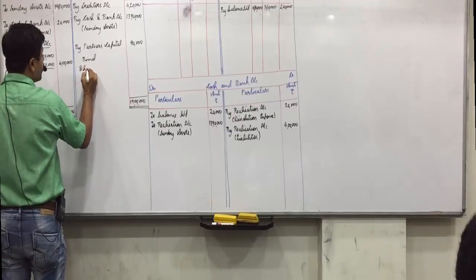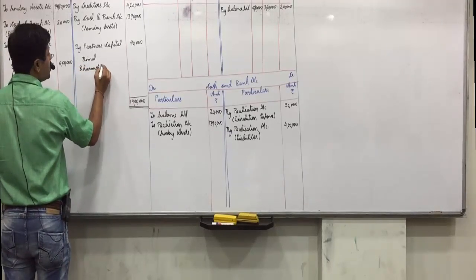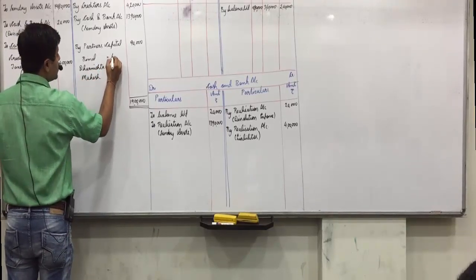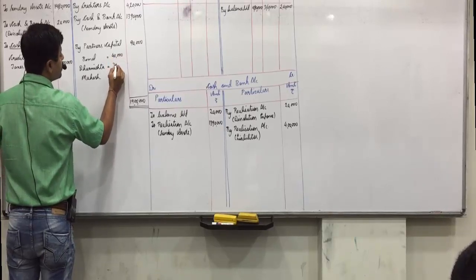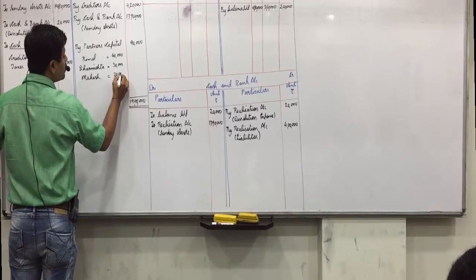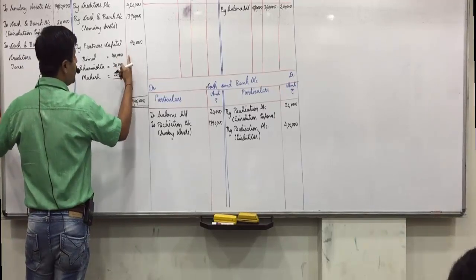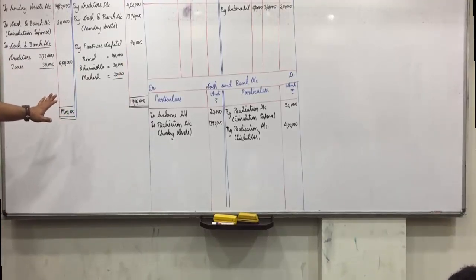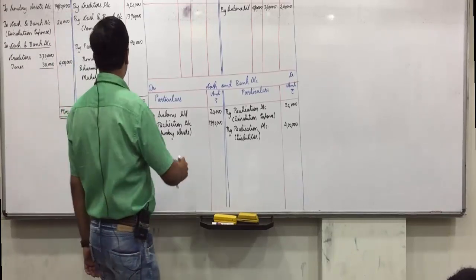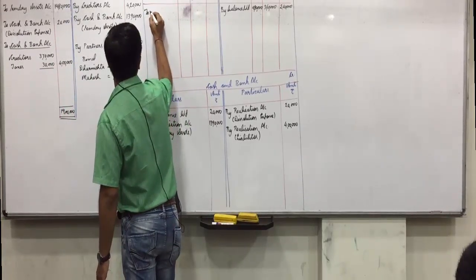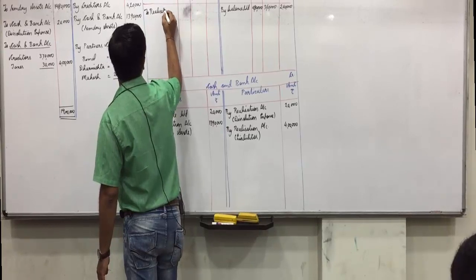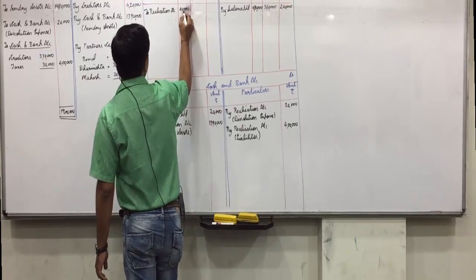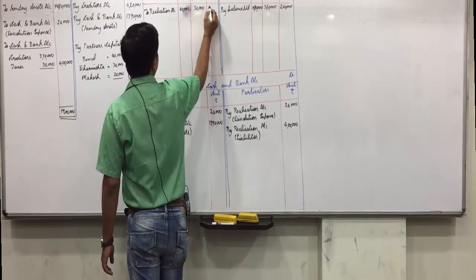Bimal, Dharmishta, Mahesh. Ratio is 4:3:2. So 40,000, 30,000 and 20,000. 90,000 into 4 by 9, 90,000 into 3 by 9, 90,000 into 2 by 9. Did you understand this? Any confusions? Opposite side in partners capital account to realization account, 40,000, 30,000, 20,000.